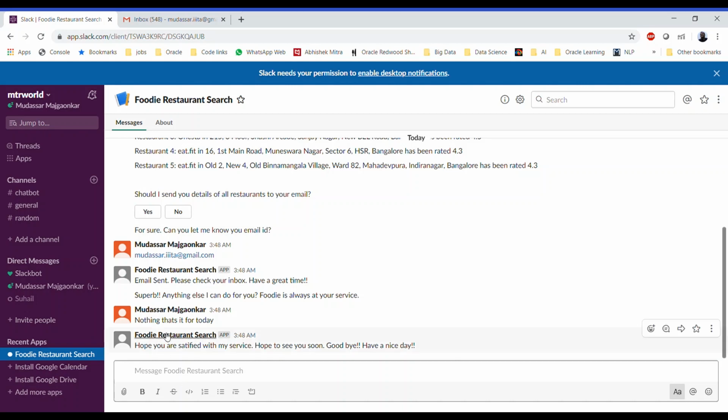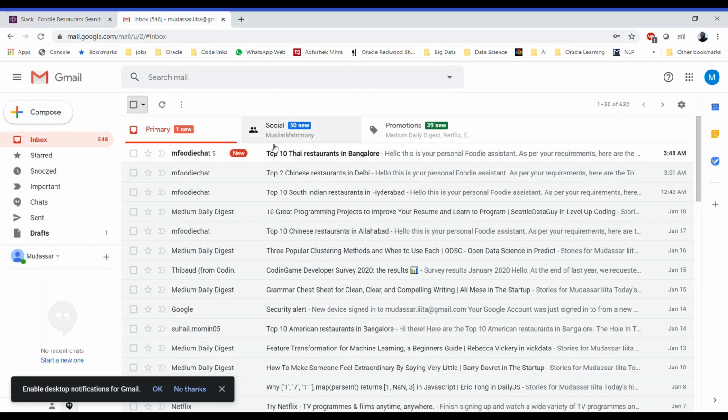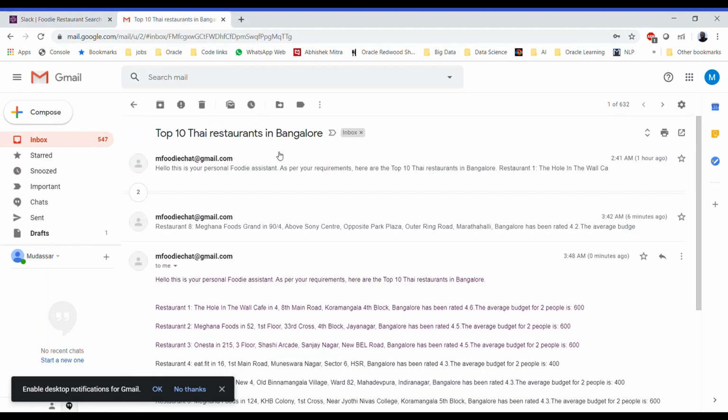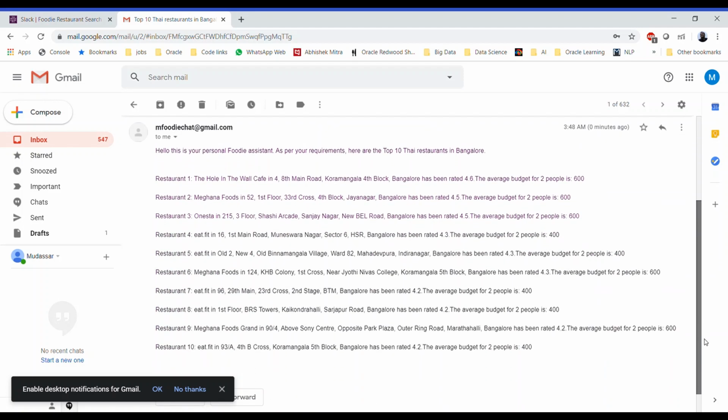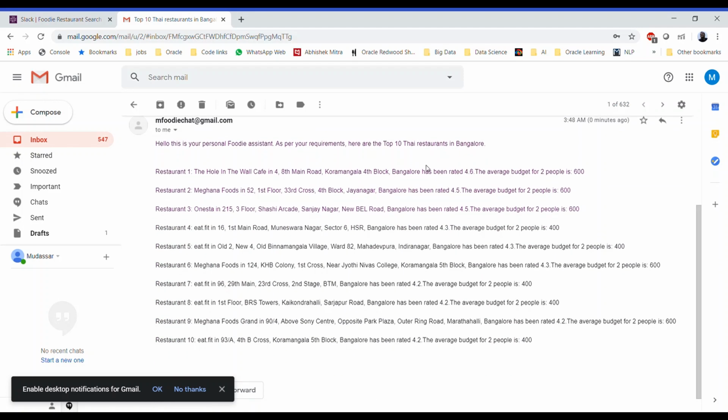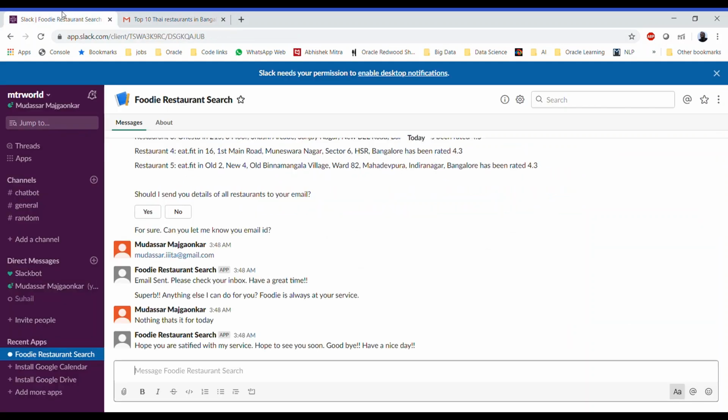So let's check in our mailbox if we have received the email or not. Yes, we have received the email, as you can see over here. It has given us the top 10 Thai restaurants in Bangalore with the restaurant name, its address, its rating, and the average budget for two people. So that's how the email is sent. That's one demonstration of one storyline and how the chatbot is integrated in Slack.